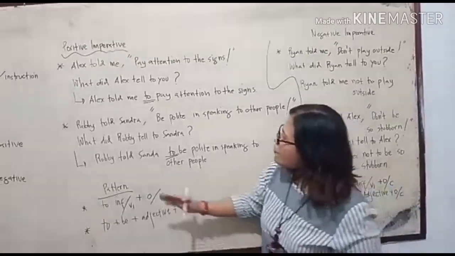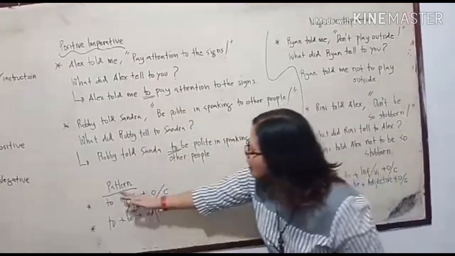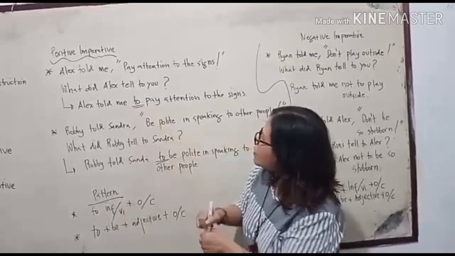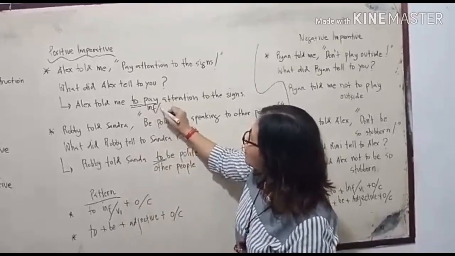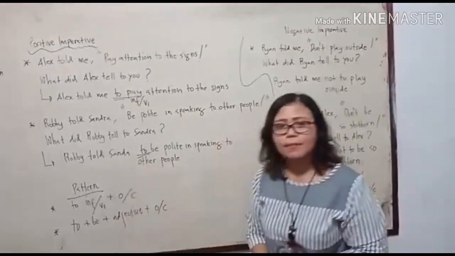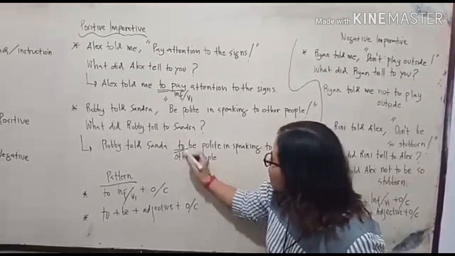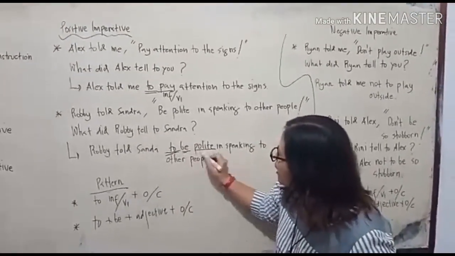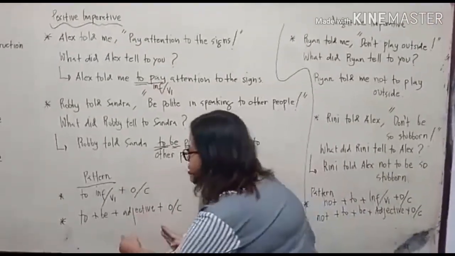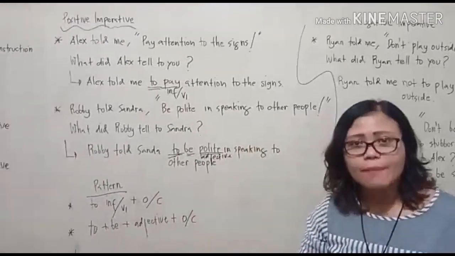You can see the pattern from the first and the second examples in positive imperative. For the first, you can see to plus infinitive, or verb 1, followed by object or complement. And in the second example, you can see to be polite. Polite is an adjective. The second pattern is to plus be plus adjective plus object or complement.